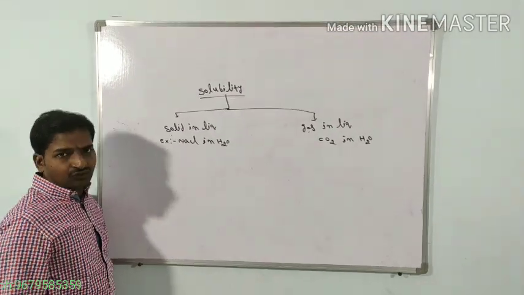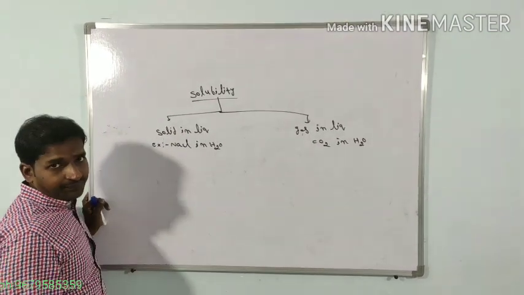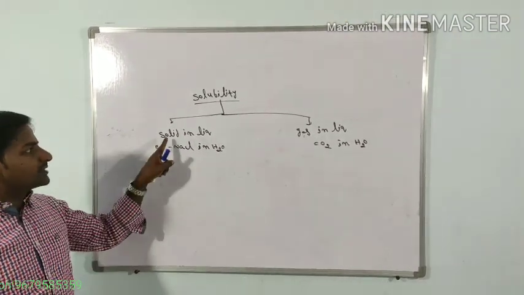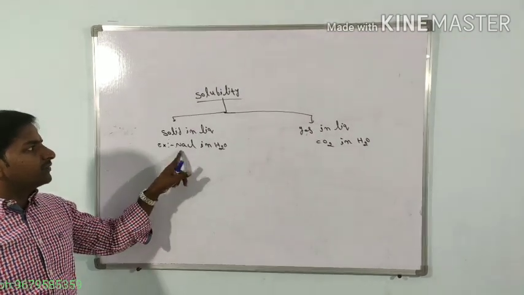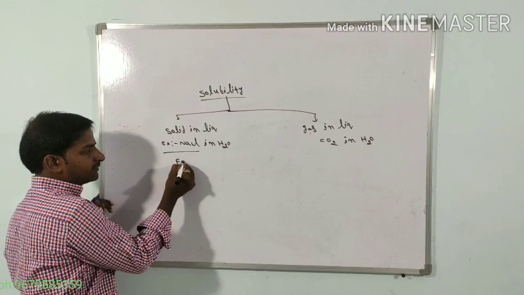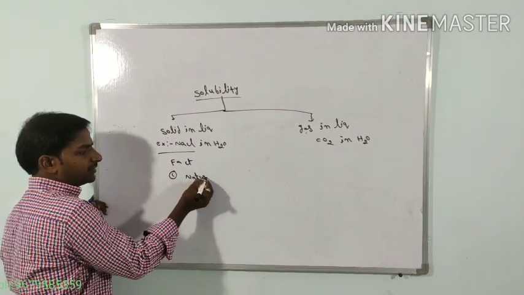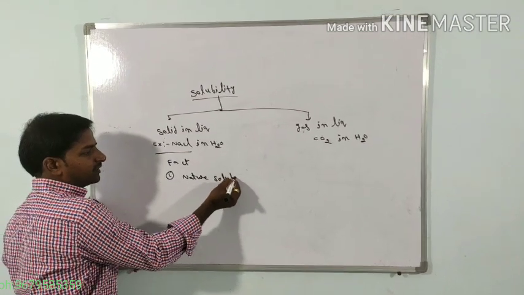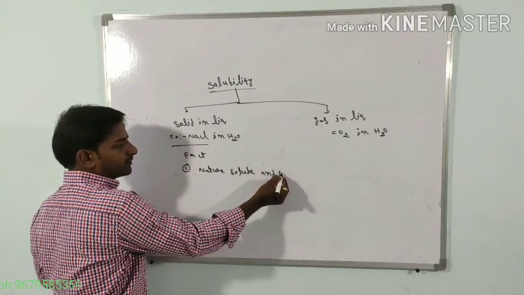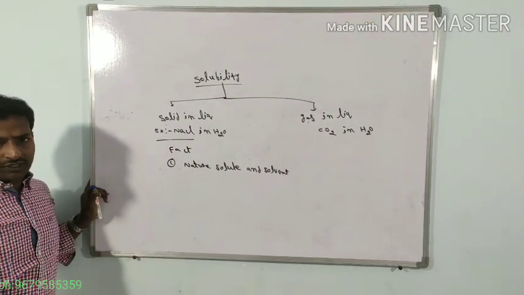Now let us see the factors affecting the solubility of solid in liquid. If you consider the factors, the first factor is the nature of the solute and solvent.